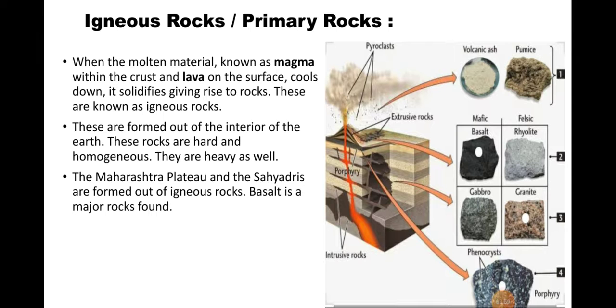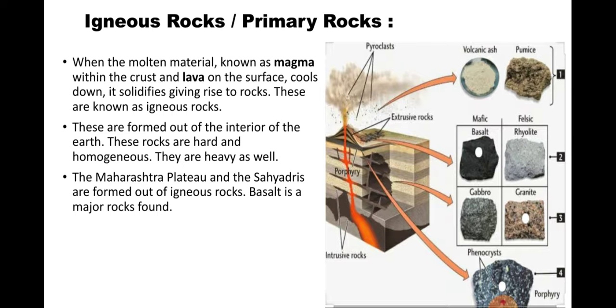Now in Maharashtra, where do we find these rocks? We are going to see that the Maharashtra plateau and the Sahyadris are formed out of igneous rock. Basalt is a major rock found. Everybody knows the Sahyadri hills.